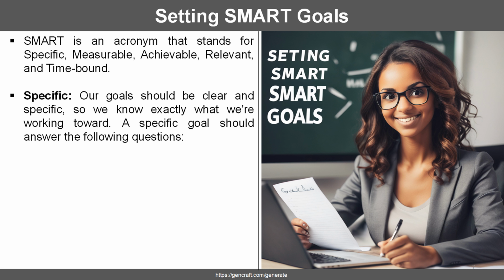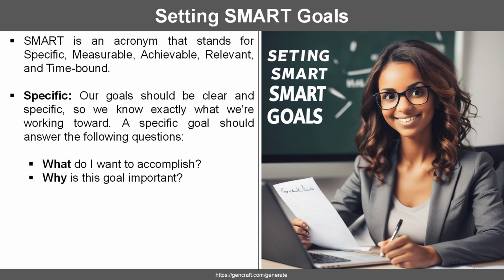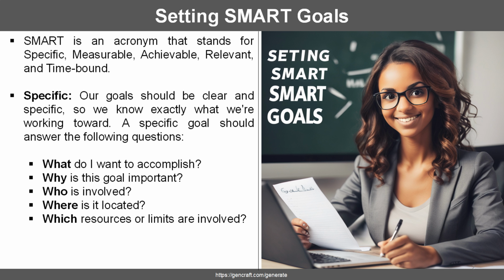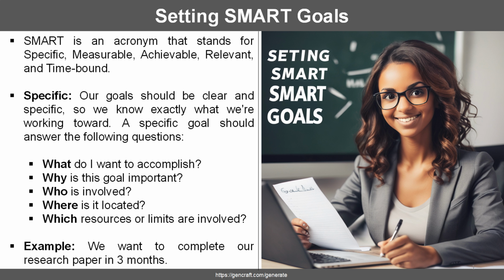Let's begin with specific. Our goals should be clear and specific so we know exactly what we're working towards. A specific goal answers key questions such as what do we want to accomplish? Why is the goal important? Who is involved? Where is it located? Which resources or limits are involved? For example, a specific goal might be we want to complete our research paper in 3 months.